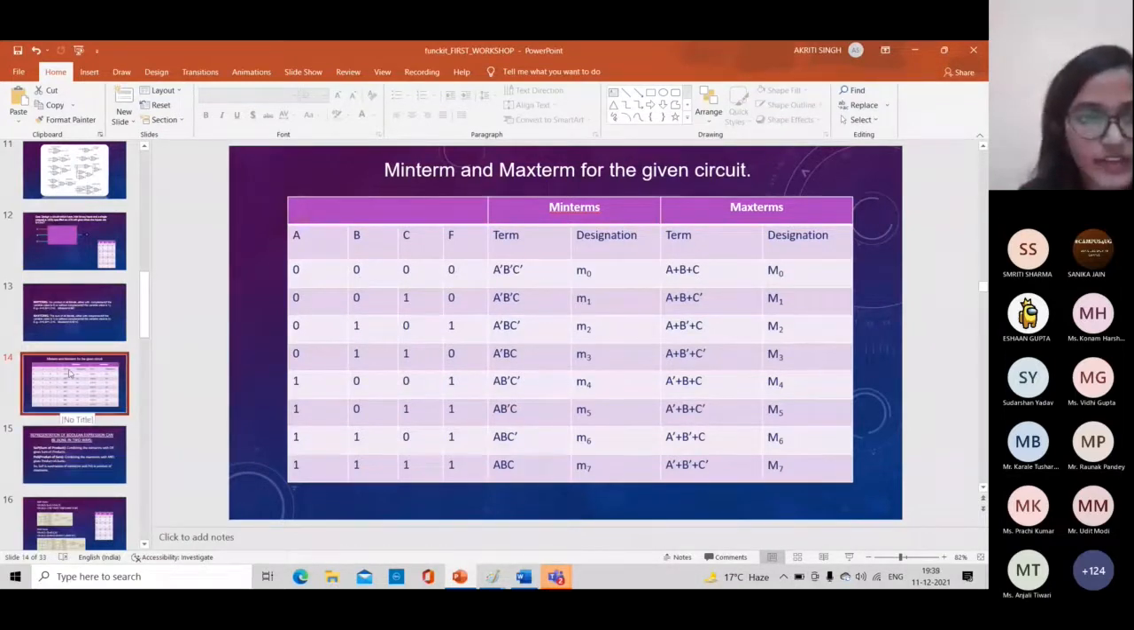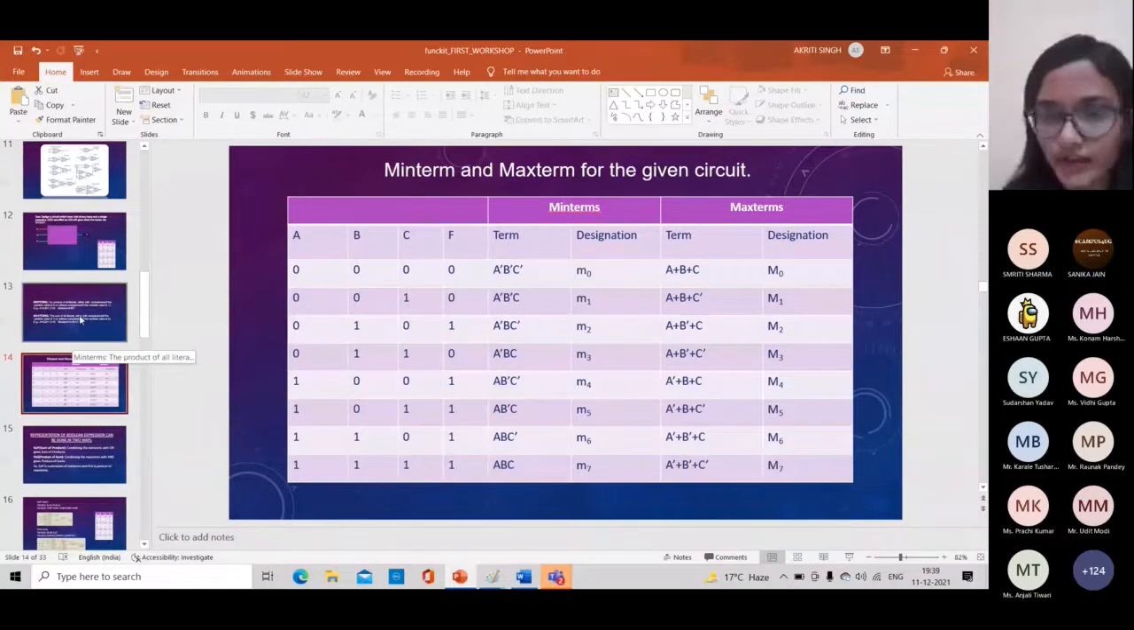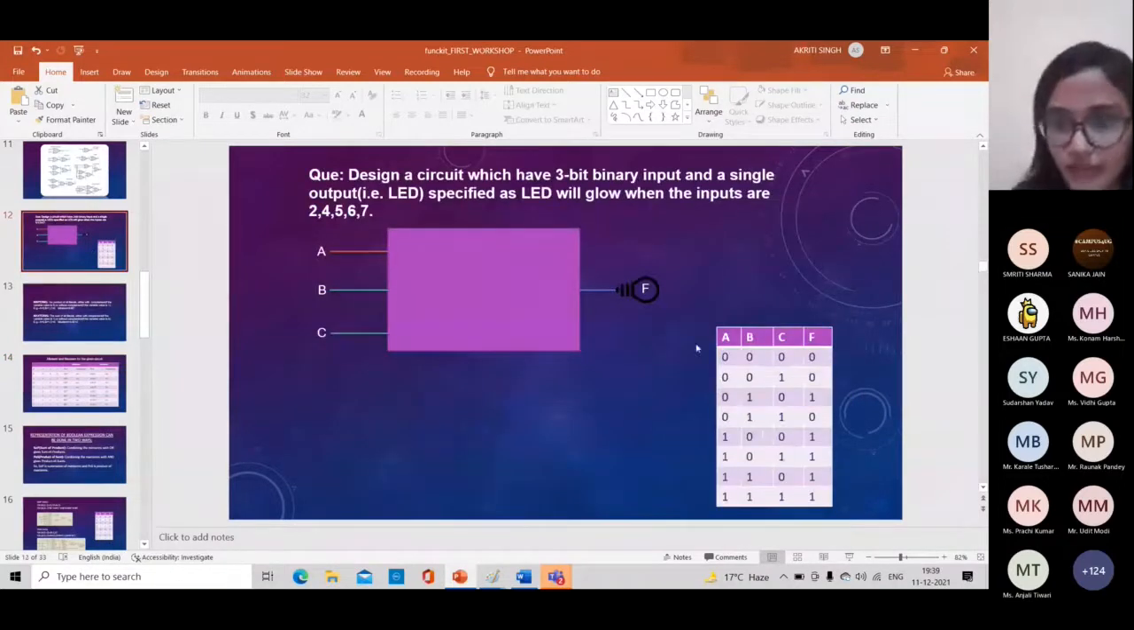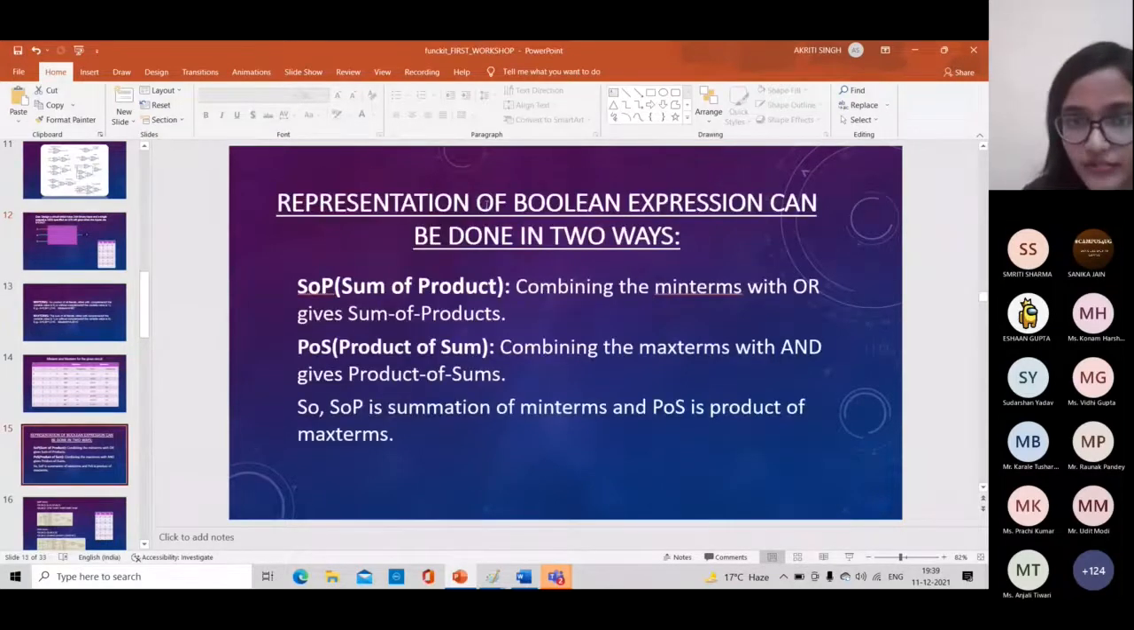Now I have written the truth table, min term and max term. In the next step, I have to write a Boolean expression, so that after that I can draw the circuit inside it. To write a Boolean expression, I have to learn two terms. Representation of a Boolean expression can be done in two ways: SOP and POS. Please listen very carefully. SOP is sum of products.